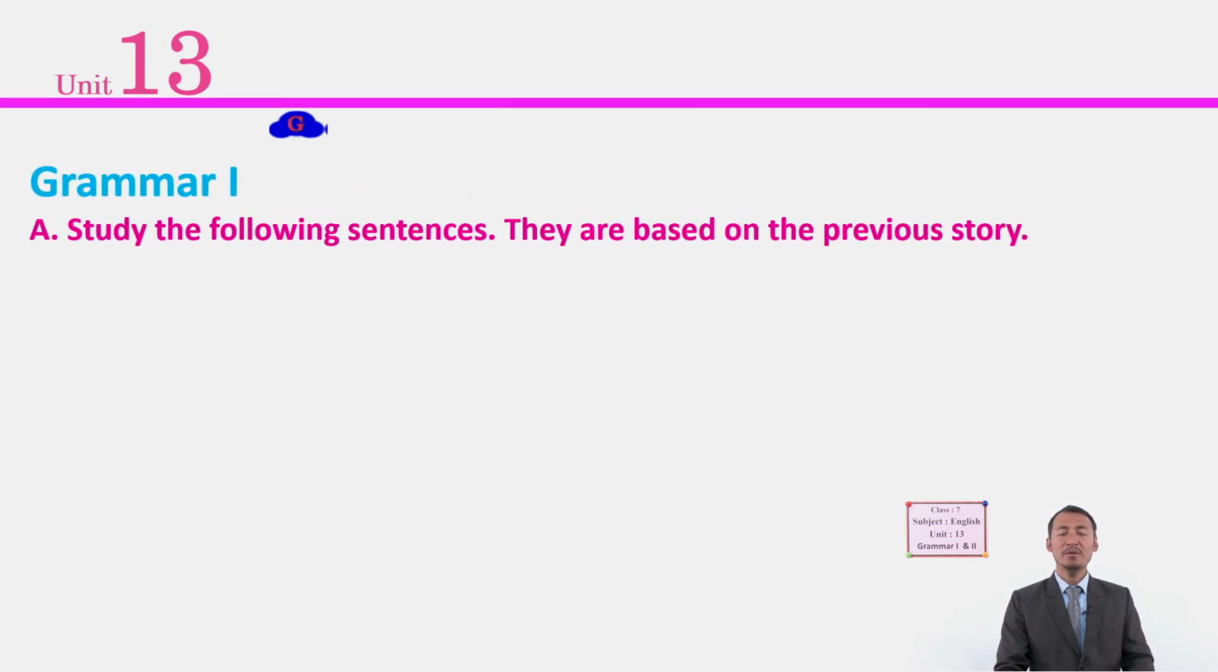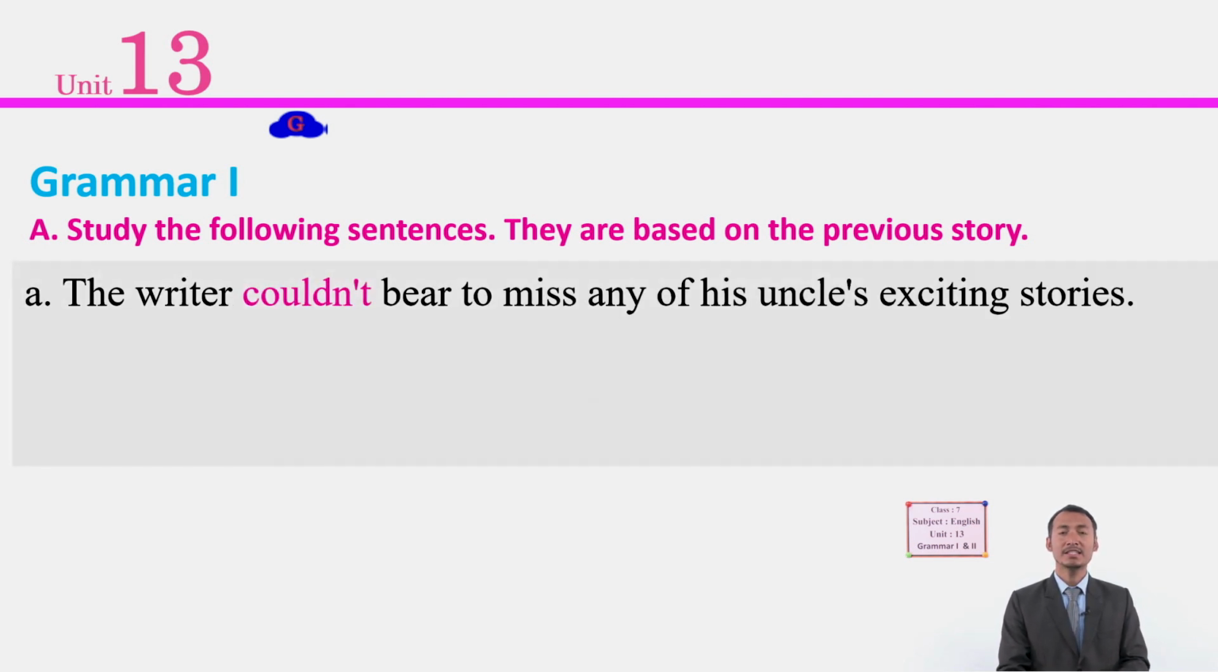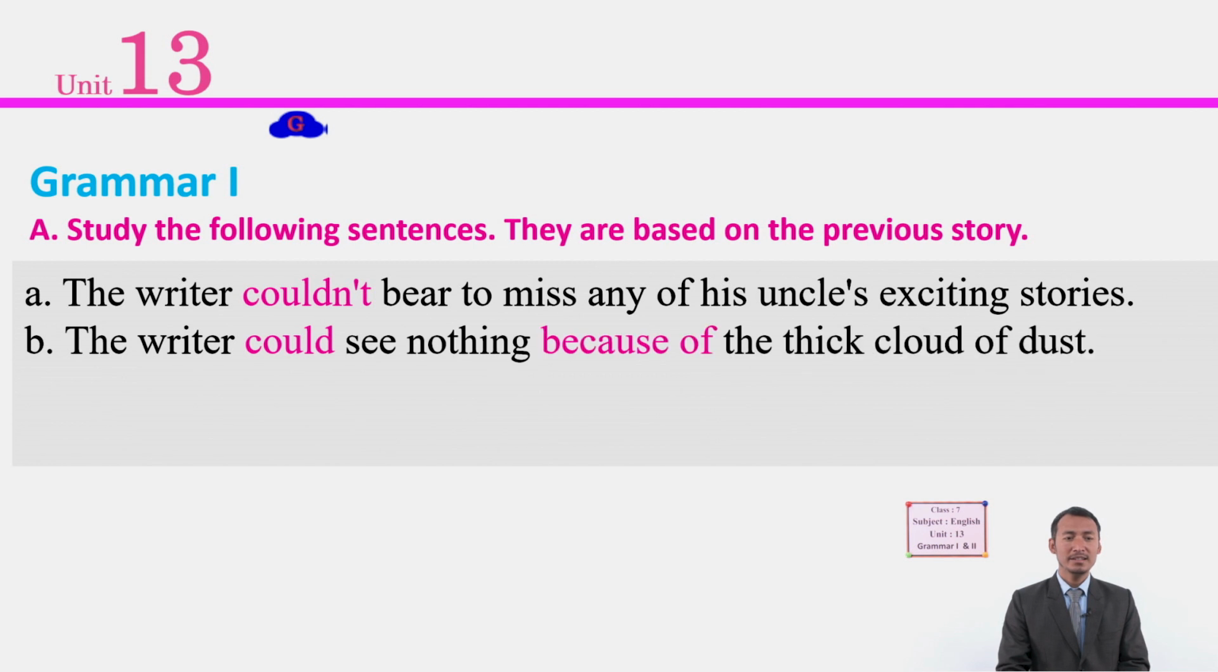Here in grammar 1, we have a list of sentences. Study the following sentences. They are based on the previous story. Let's remember the story. What do you remember about the story? There was an uncle and the nephews. They were listening to the stories, right? And what happens in the story? There is a crash, a falling roof all of a sudden, and there was a terrifying experience that night.